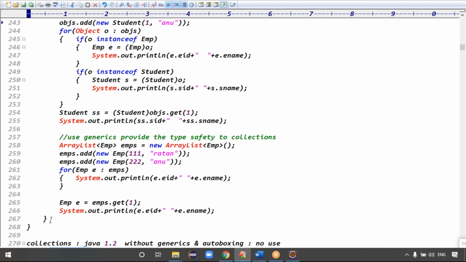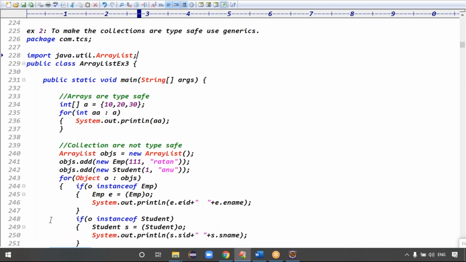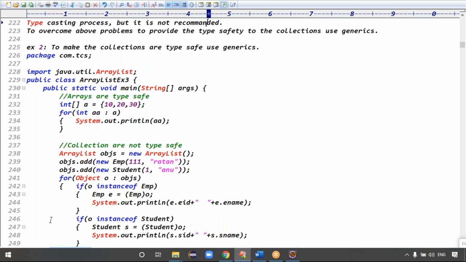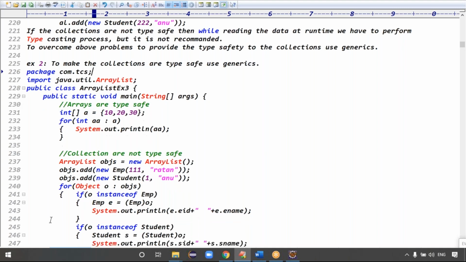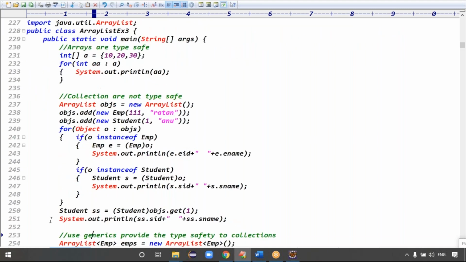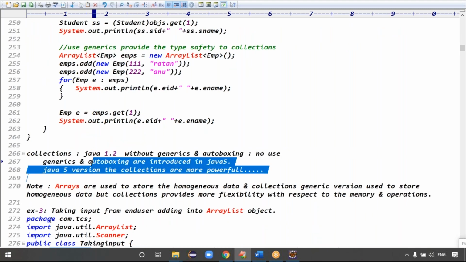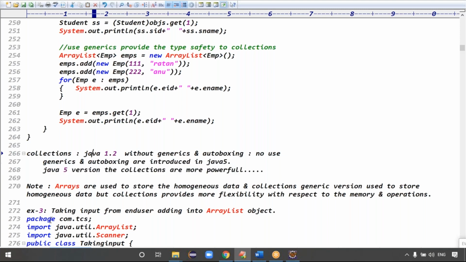Arrays are used to store homogeneous data, and the generic version of collections also stores homogeneous data. But collections are flexible with respect to memory and with respect to operations, right? So the generics concept and autoboxing concept were introduced in Java 1.5, and the Java 5 version makes collections more powerful.